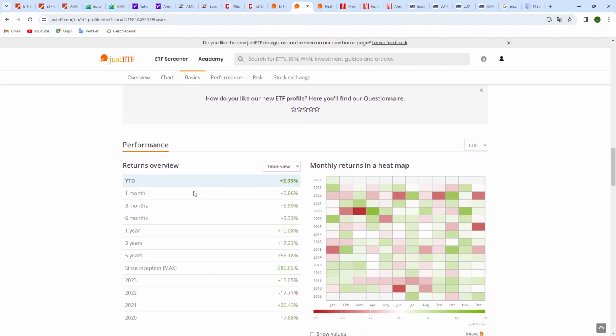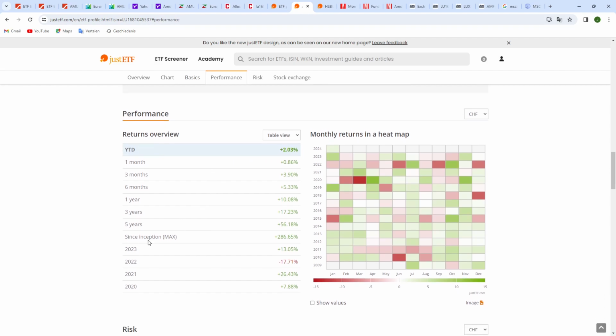And then your performance. So year to date, up 2%. Since inception, 286.65% up, which is really great. And here you see year to date, it's up 2%.